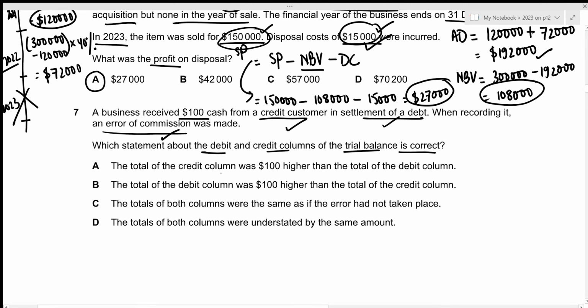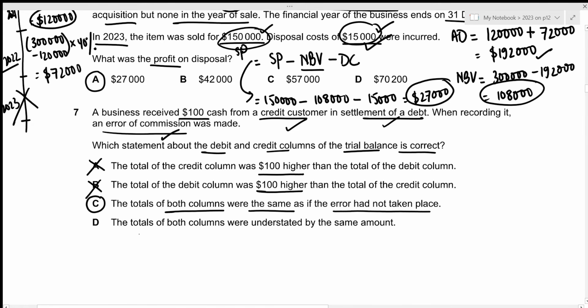We have the total of the credit column was 100 higher than the total of the debit column. This is incorrect because we have already concluded that the debit and the credit side should be equal. Then for the second one, the total of the debit column was 100 higher. Again, this is incorrect. For the third one, the totals of both columns were the same as if the error had not taken place. This is the correct answer we're looking for because this is an error of commission, which will not be disclosed by the preparation of the trial balance.